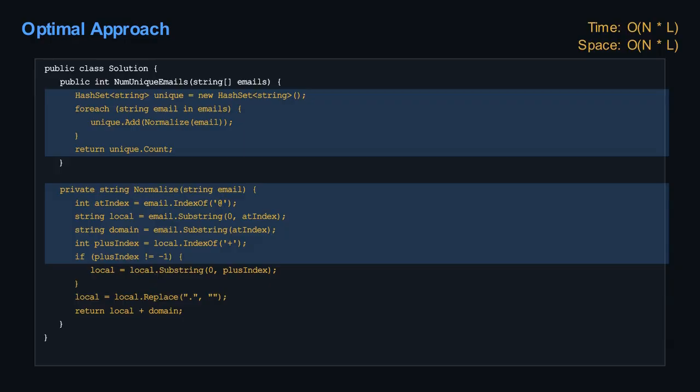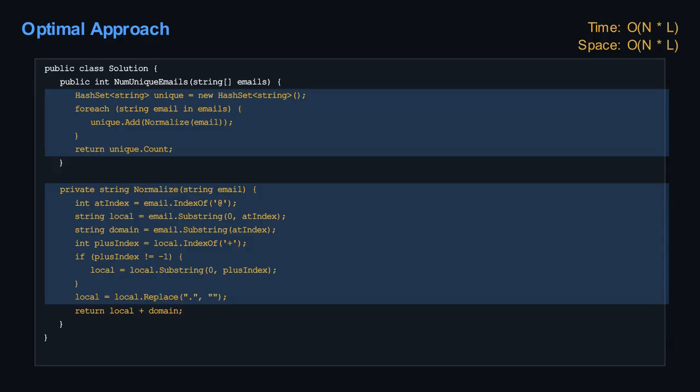Finally, we take this normalized email string and try to add it to our hash set. The beauty of the hash set is that if the item is already there, it simply ignores the add request, it doesn't add duplicates. If the item is new, it adds it. After we've processed every single email in our input list and added its normalized form to the hash set, the total number of items currently in our hash set will be the count of truly unique email addresses. This is our answer. This approach is much faster because adding an item to a hash set or checking if it exists typically takes constant time on average, regardless of how many items are already in the set.